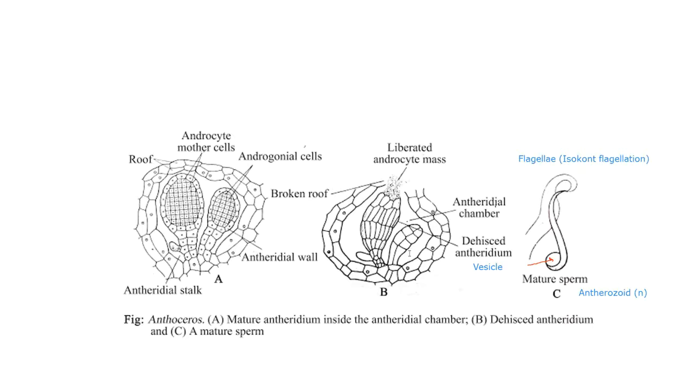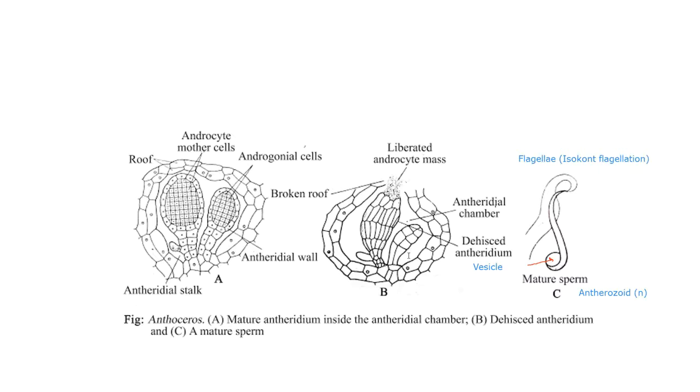That's why it is a limiting factor. If water is available, then and only then can the antherozooids reach the archegonium and bring about the process of fertilization. If water is not available, obviously fertilization does not take place, and that's the reason why water is a limiting factor.